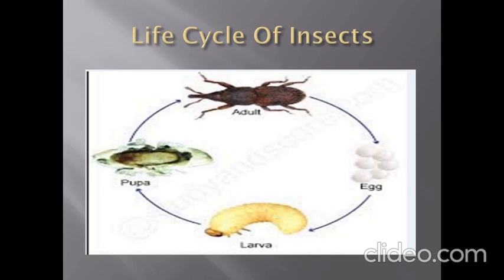So my dear children, let's take a look at the picture shown. This picture indicates their different stages of growth. They too have the same 4 stages. Their first stage is egg, second stage is larva, third stage is pupa, and the fourth stage is adult.